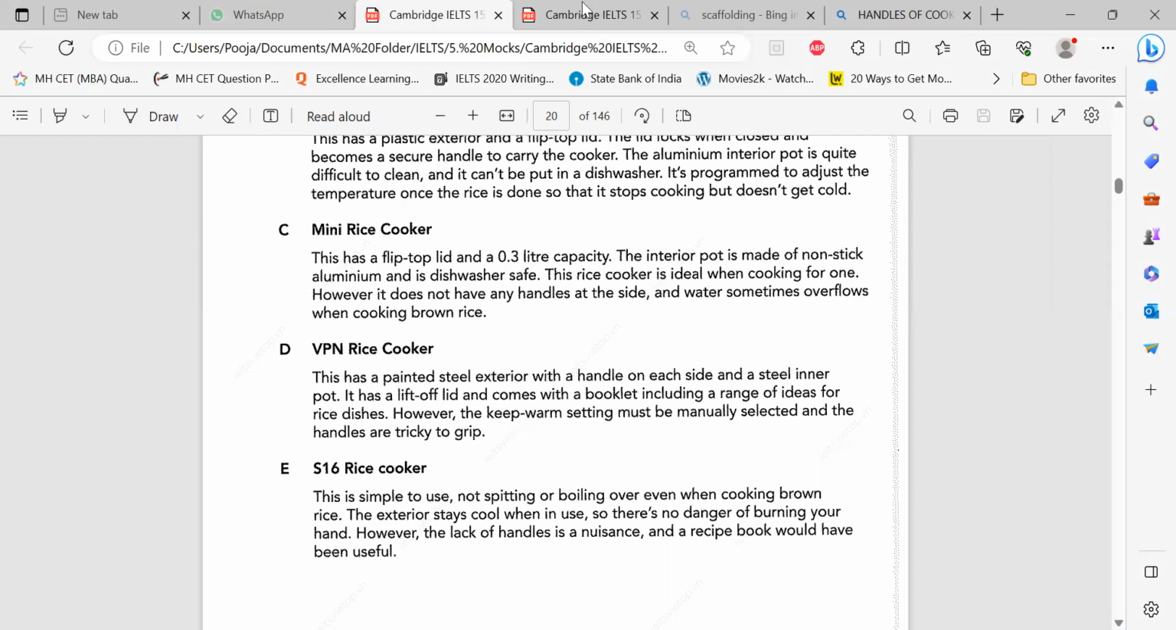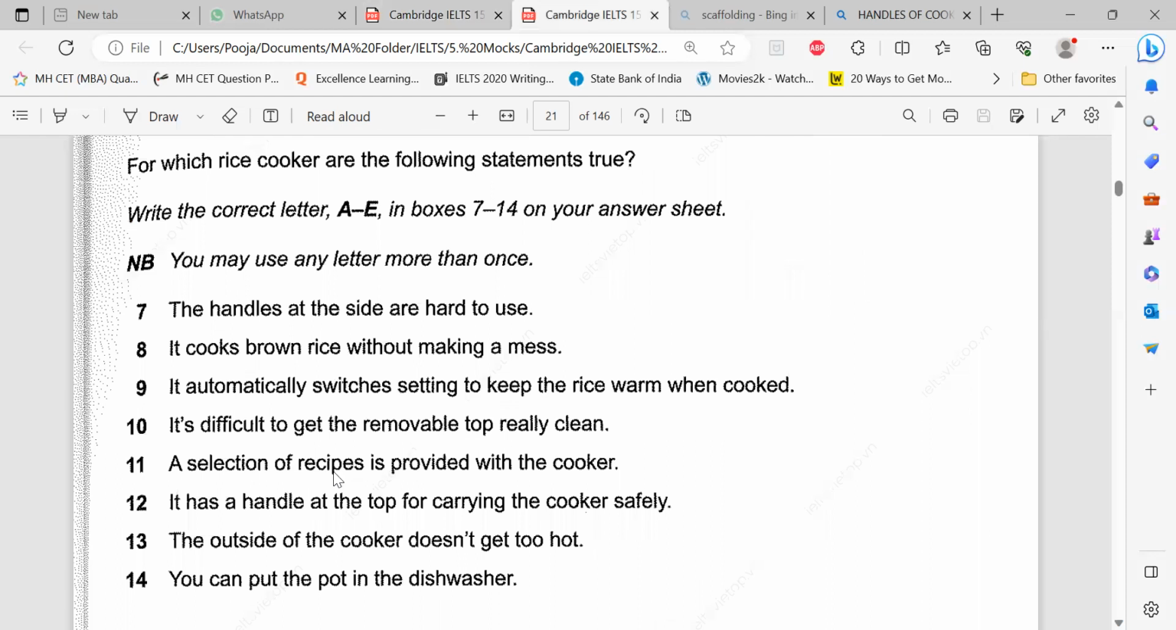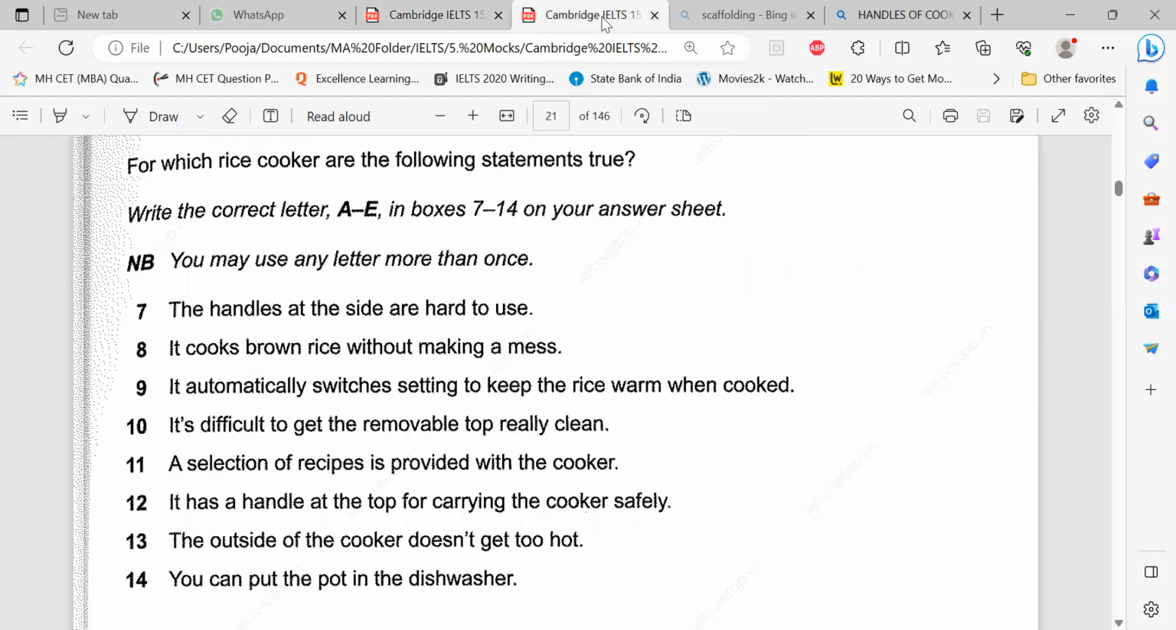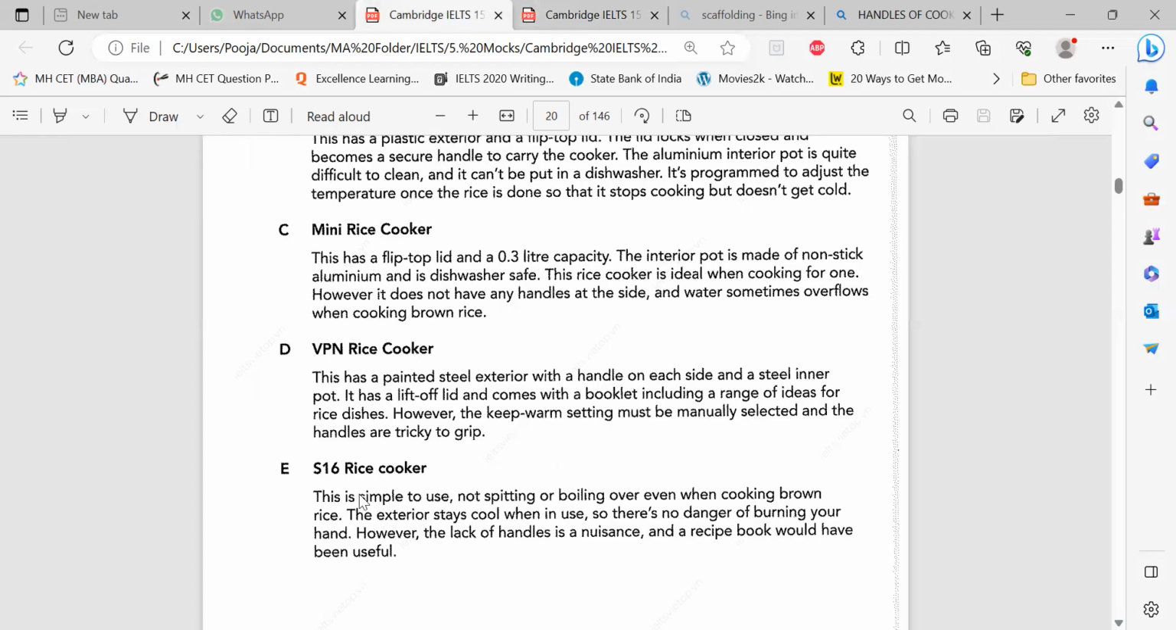Yes. The recipe book. It comes with recipes. Now the word recipes, like here it is: a range of ideas for rice dishes. Yes. See, the same word is not there. And then I'm still left with the outside of the cooker doesn't get hot. Maybe. But I need proof. Yeah. The exterior stays cool. There's no danger of burning your hand. Correct. Okay. It matches.